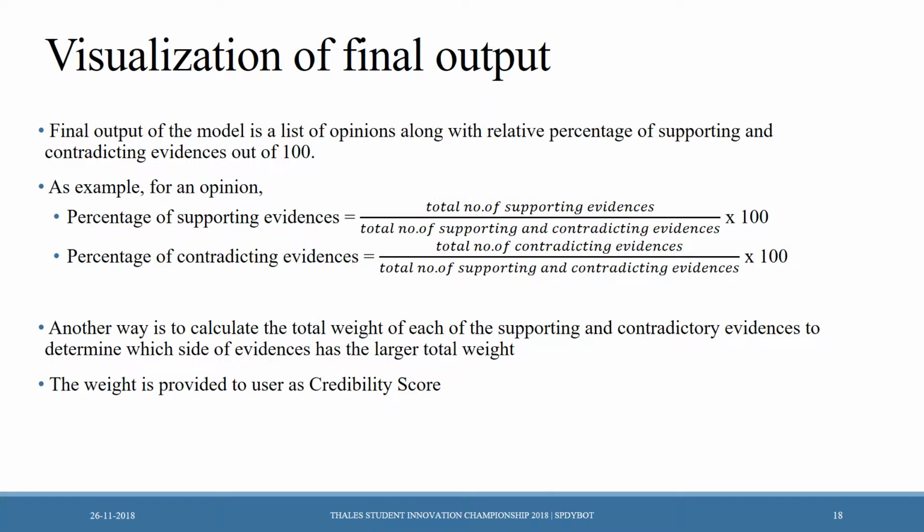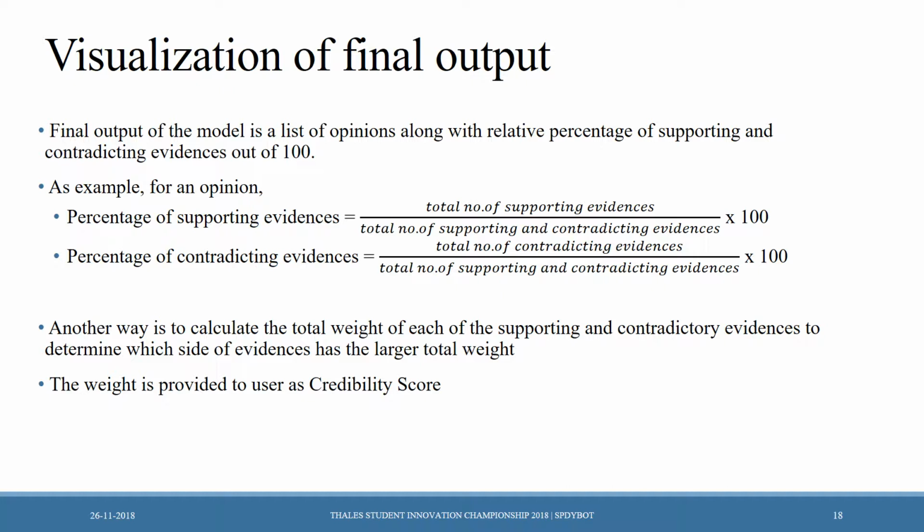Visualization of the final output. The final output of the model is a list of opinions along with the relative percentage of supporting and contradicting evidences out of 100. For an example, take an opinion. Now, calculate the percentage of supporting evidences by taking the total number of supporting evidences divided by the total number of supporting and contradicting evidences times 100. The percentage of contradicting evidences can be calculated by taking the total number of contradicting evidences divided by the total number of supporting and contradicting evidences multiplied by 100.